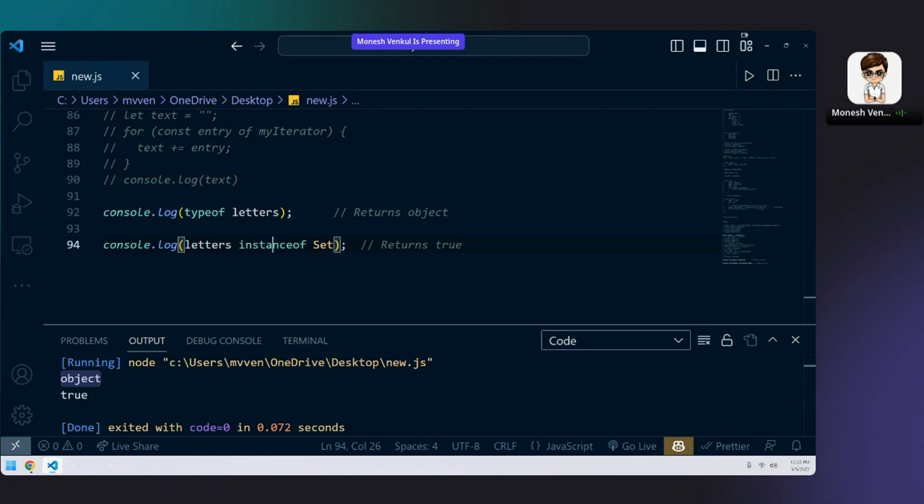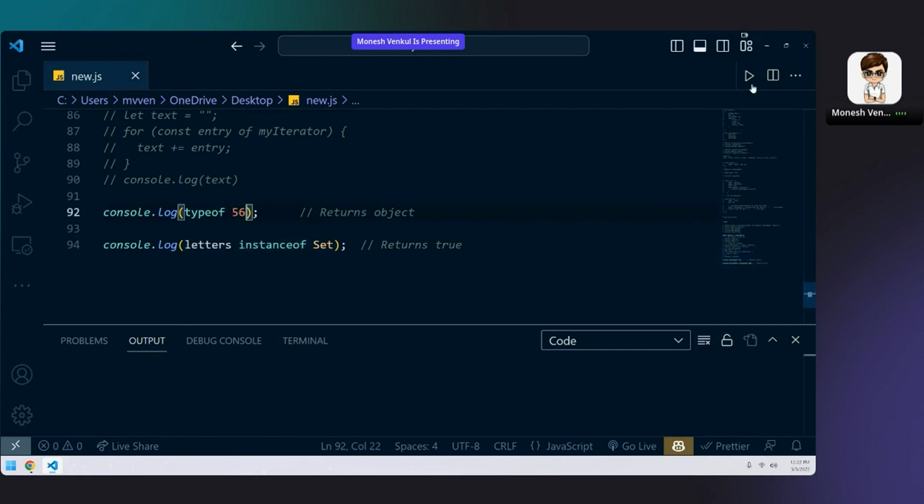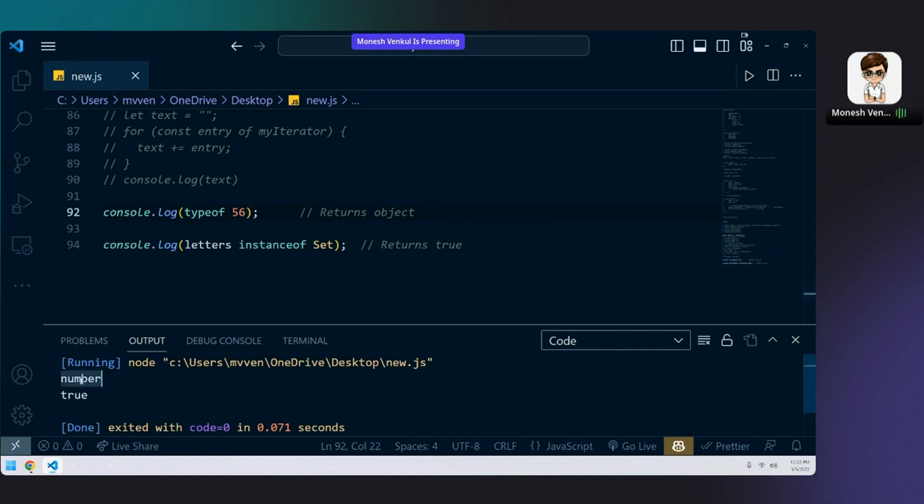Until and unless it is a data type. Yes, here instanceof is acting as a boolean. It is giving you true or false. Until and unless it is a data type. For example, typeof 56, you won't get object here. You will get number here because it is a data type.